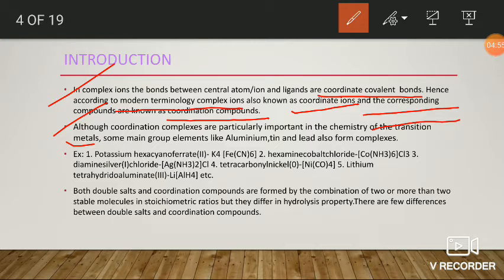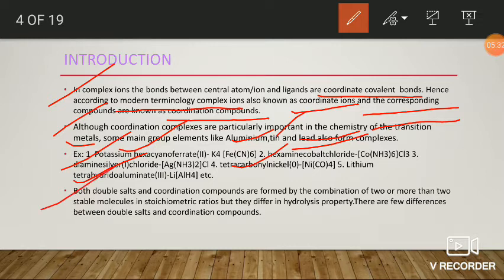Though it is applicable mainly to transition element chemistry, some main group elements, as well as some inner transition elements, that is f block elements, form coordination compounds. Main group elements may be aluminum, tin or lead, which can also form coordination compounds just like transition elements. Examples of coordination compounds are potassium hexacyanoferrate, hexaamminecobalt chloride, diamminesilver chloride, tetracarbonylnickel, or lithium tetrahydroaluminate.